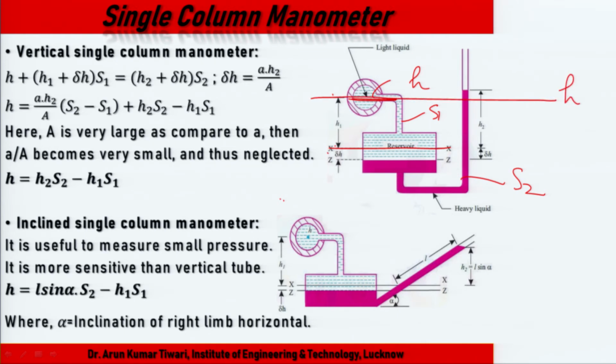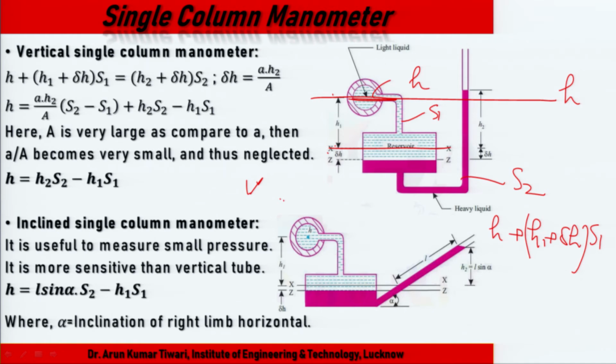At this level, H going down at what distance? H plus this total H1 plus delta H into specific weight S1. So we calculate the pressure at this point.